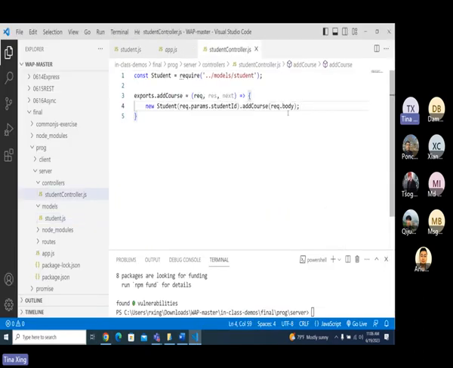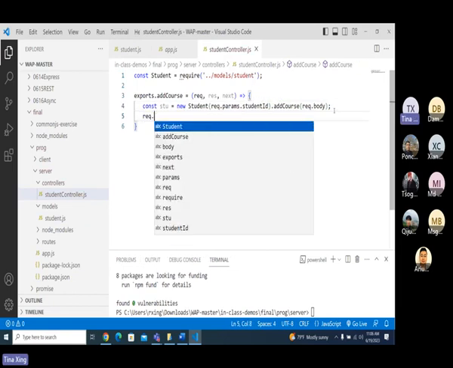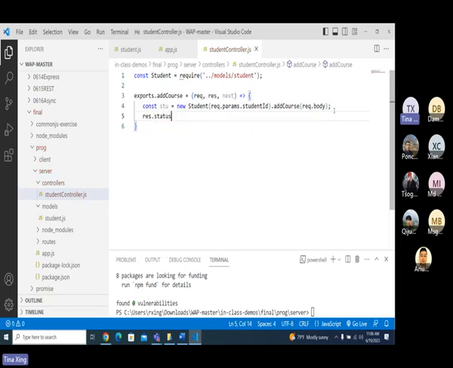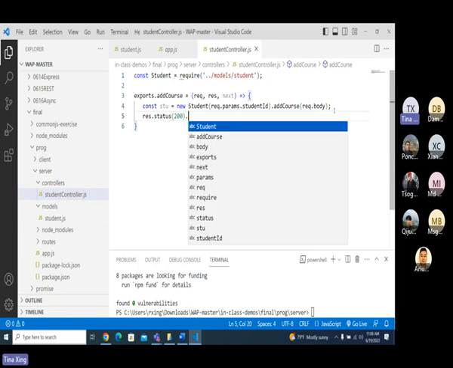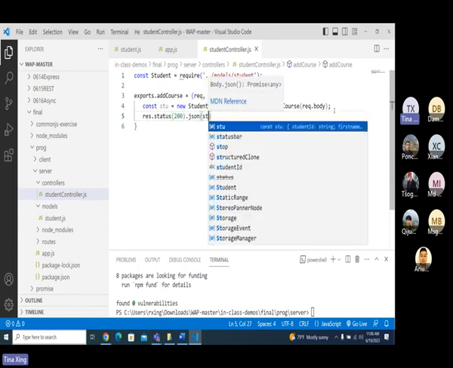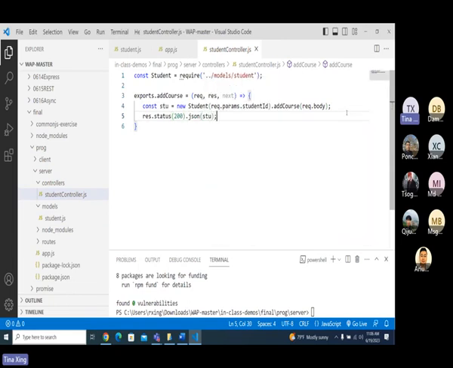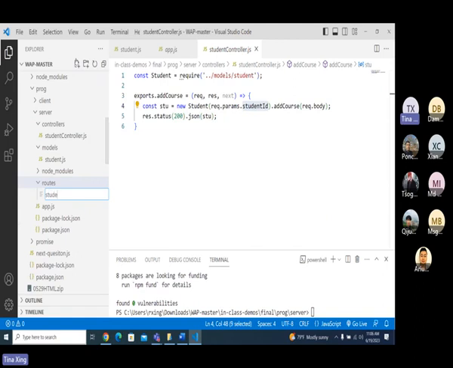Then here, I will do const stu, okay? Then you do what? res.status, you can give a status like 200, it's a choice, okay? If you don't give it, it's still stu, okay? Then I will have to do my router, okay? Router, I will have a student router.